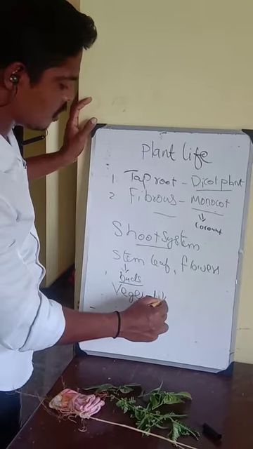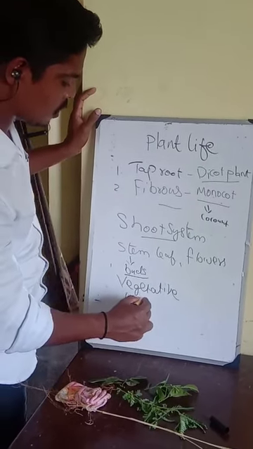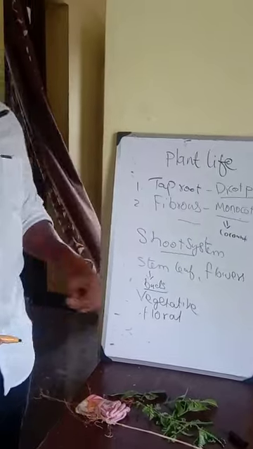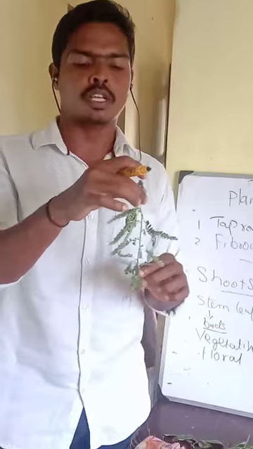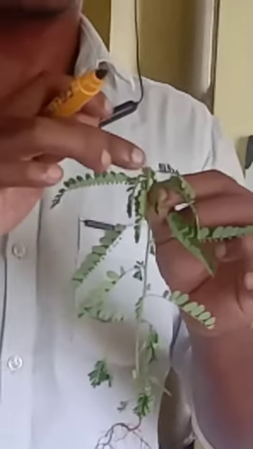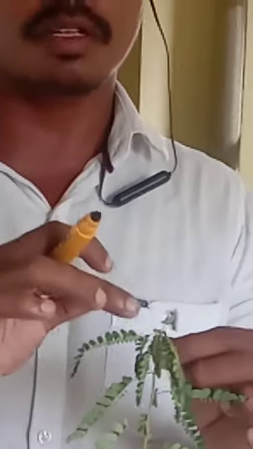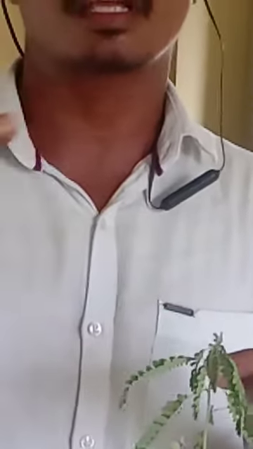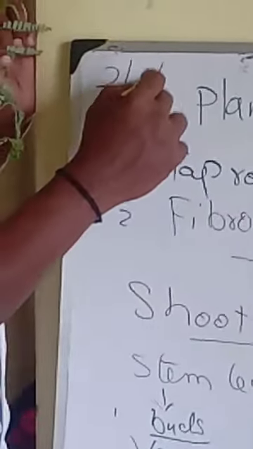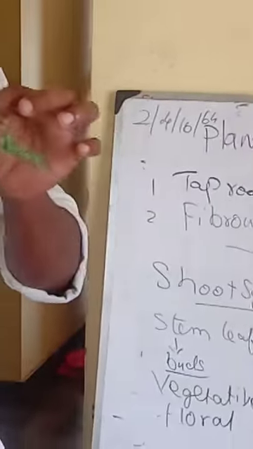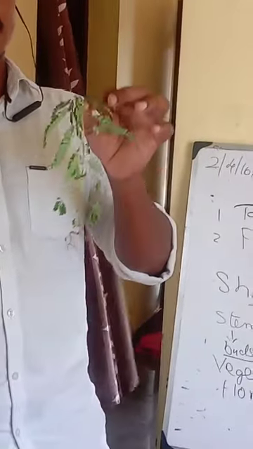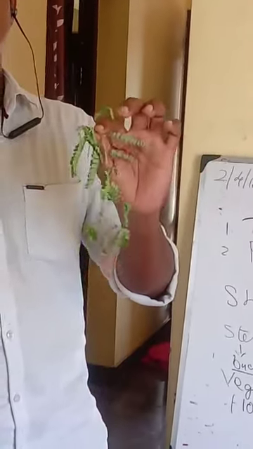Vegetative buds and floral buds. Okay, so what are vegetative buds? Vegetative buds are how the plants grow. At the tip there will be a bud, and these buds will be dividing in number. It means that the cells in the tips will be increasing in number. If two cells are there, they will divide into 4, 4 into 16, 16 into 64, and so on. When the number increases, the plants will start to grow. That is what is called vegetative buds.